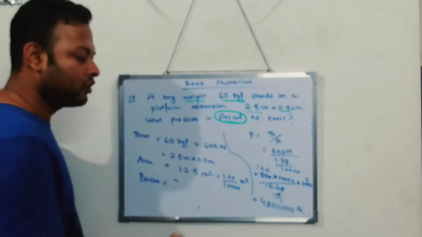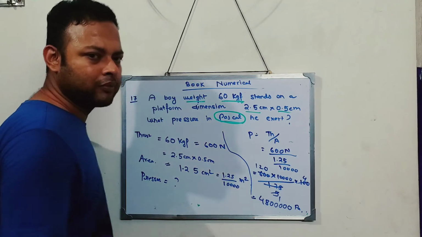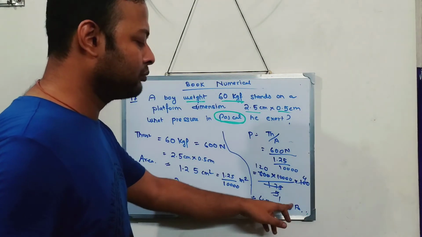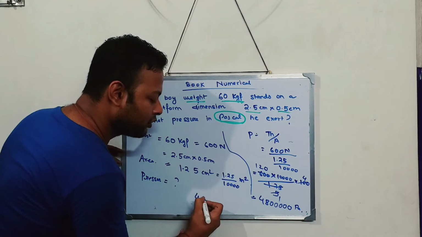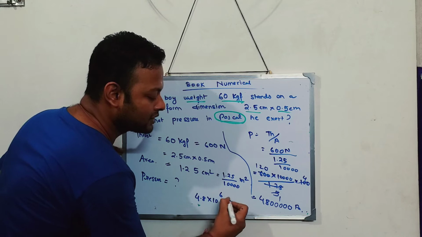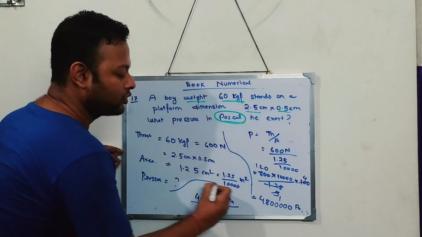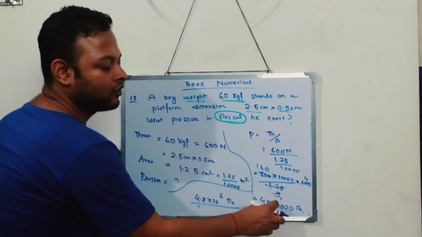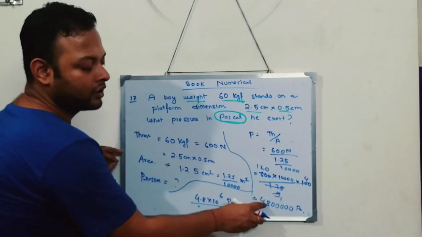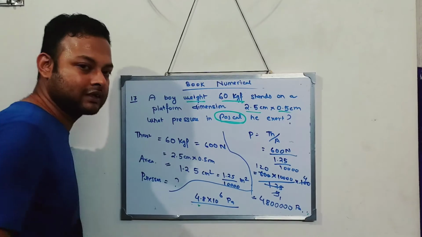I think in your book also the answer is given as something to the power of 6 or 7. 1, 2, 3, 4, 5, 6. So you can write this as 4.8 into 10 to the power of 6 Pascals. This can also be the answer, because when you have too many zeros, you can shift the point. 1, 2, 3, 4, 5, 6. So the point comes over here and 10 to the power of 6 Pascals.